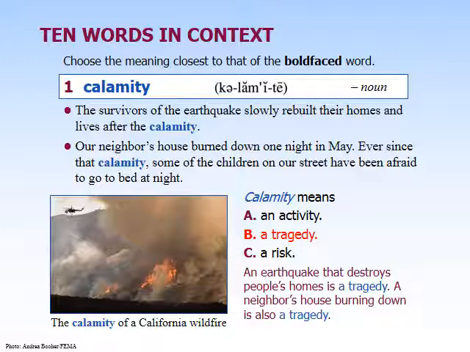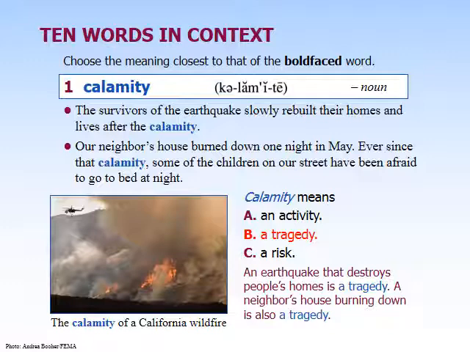Normally, a calamity is talking about a physical event that happened or took place. As a result of that event, there was a lot of damage, and that damage caused a lot of sorrow, a lot of sadness, a lot of loss for a number of people.